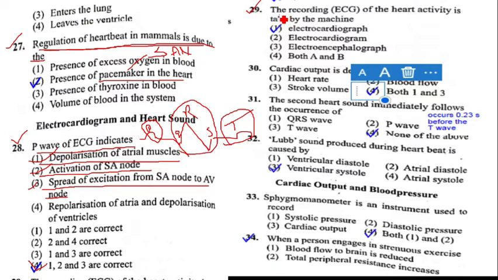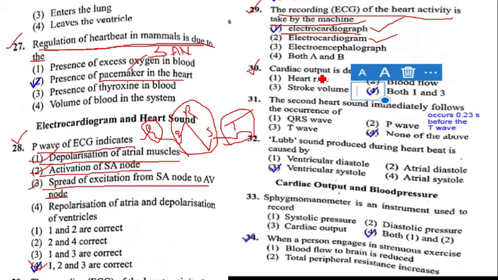Question number 29, the recording of the ECG of the heart activity is taken by a machine. The machine which is used for the recording of electrical signals of the cardiac cycle is called an electrocardiograph. Then the printout which we have taken of that electrical activity, on paper, is called an electrocardiogram. Hence the machine is called an electrocardiograph. Question number 29, option 1 is the correct answer.